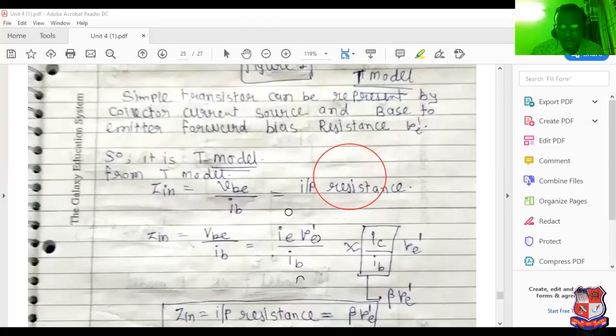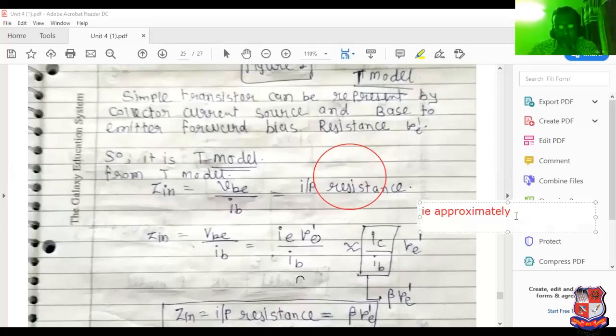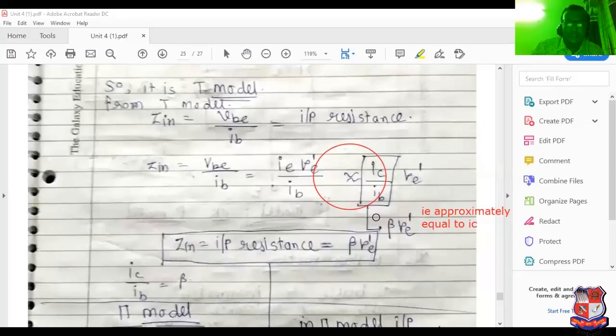IE divided by IB means what? IE is approximately equal to IC. So IC divided by IB is known as beta.